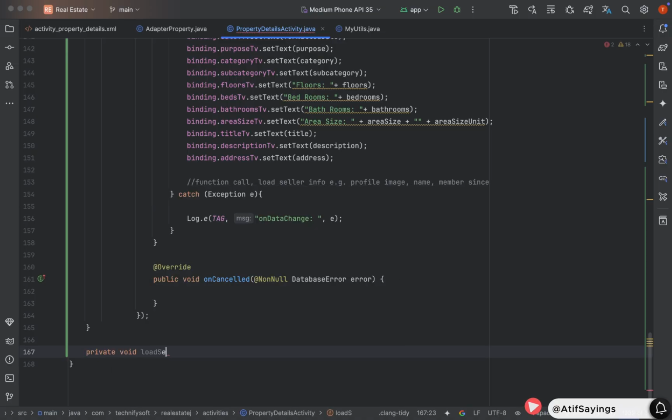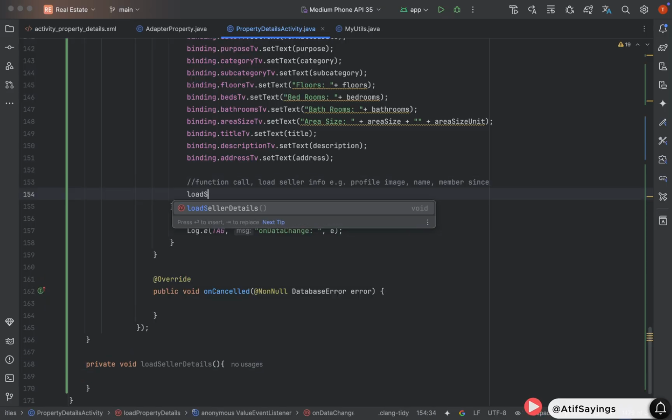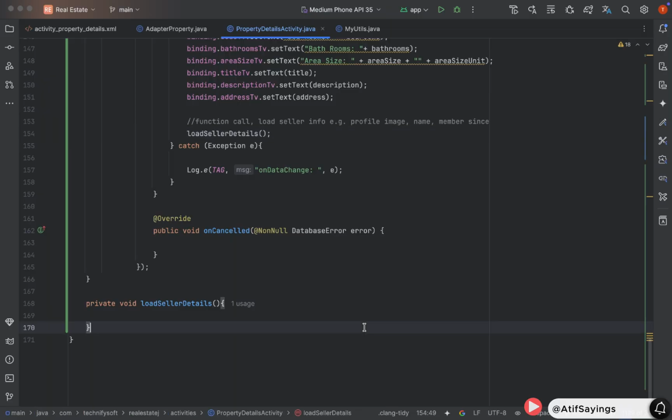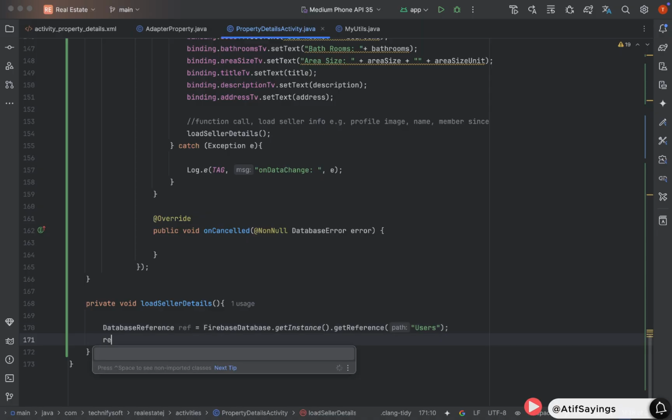Private, return type will be void. Name of the function will be loadSellerDetails. After creating the function, make sure to call this function at the end of the try block. Okay, now come again into the loadSellerDetails function and create an instance of the database reference. Name it reference equal to FirebaseDatabase.getInstance().getReference. In the reference, pass Users. Since we need to get the details of the seller, we will pass the UID of the seller that we have got from the property details.